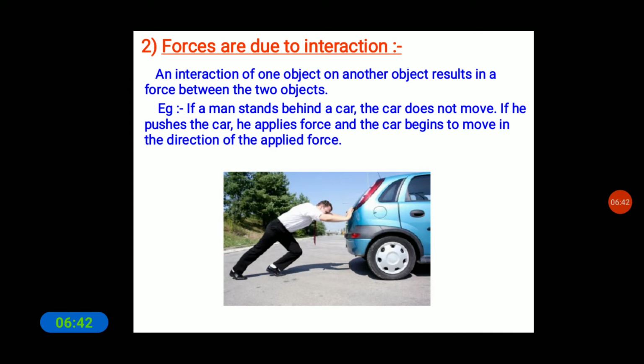Here, what happens? The interaction of one object on another object results in a force between the two objects. If a person stands behind a car, the car does not move. If he only touches the car, it also doesn't move. He needs to apply force, he needs to push the car. So the interaction between the two objects results in a force between them.